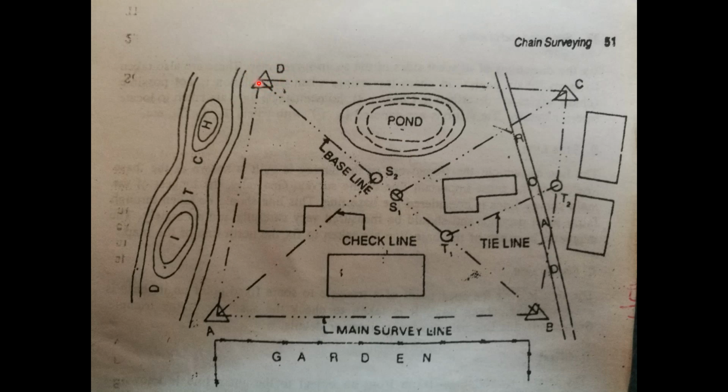From the top left corner, D, you can see the line starting from this point D up to the opposite diagonal at point B. This is the main survey line, which is known as the baseline.